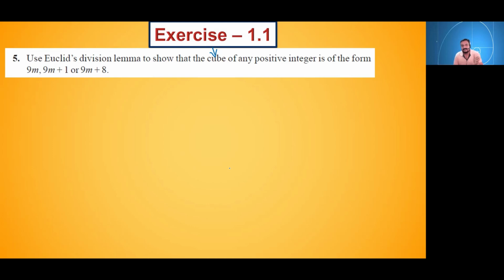In the putting part, you have to put r equal to 0, 1, 2, 3 up to 8. If you take the value of B as 3, what will be the advantage? R will be equal to 0, 1, or 2. Only 3 values you have to check. So take divisor as 3. B is equal to 3.